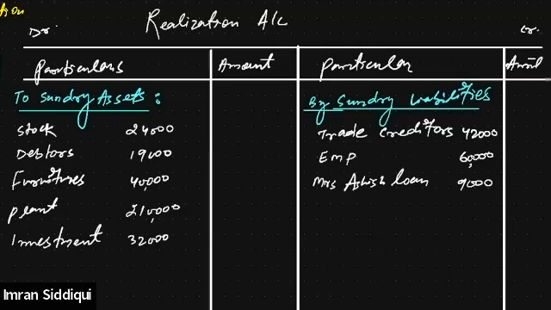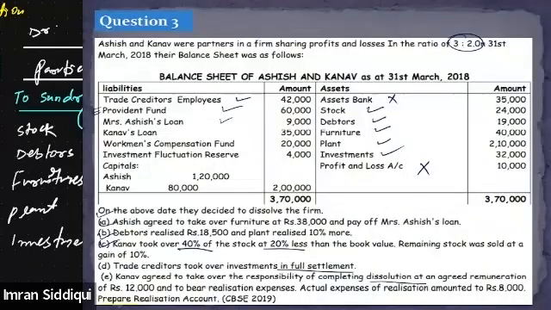All right, everyone. After that, we have Kanav's loan. Now tell me whether Kanav's loan will be transferred to the realization account, yes or no? Kanav is one of the partners. Whether his loan should also be transferred to the realization account, yes or no? Yes. Should be transferred.